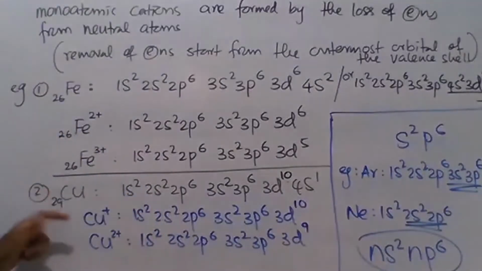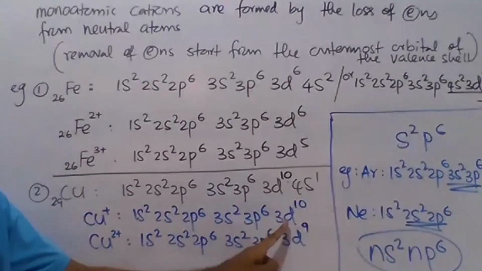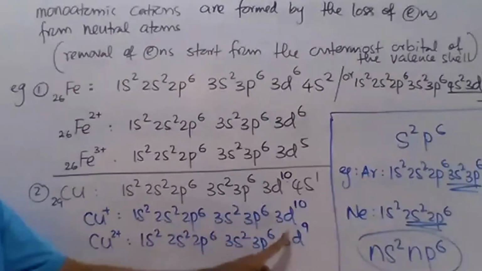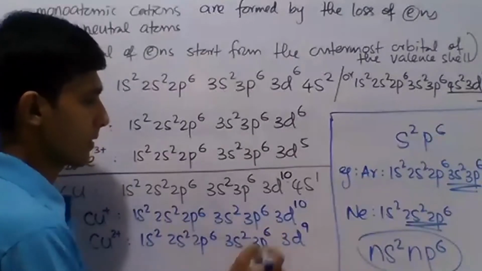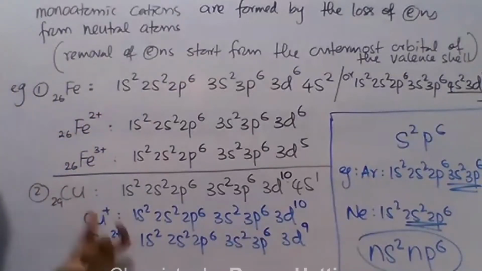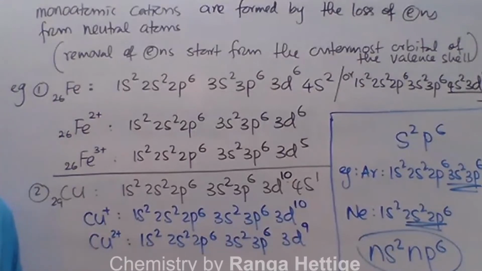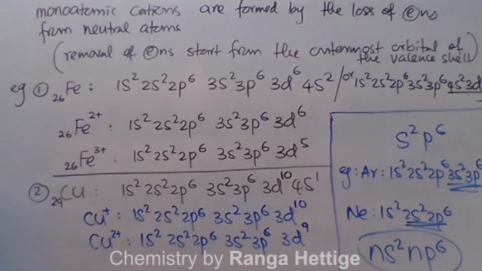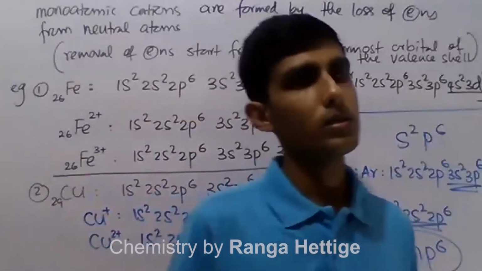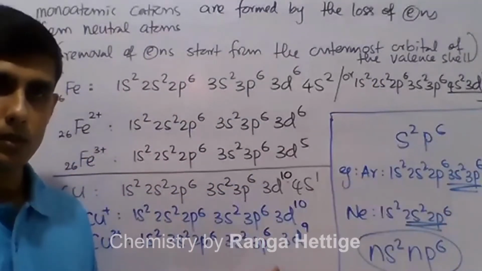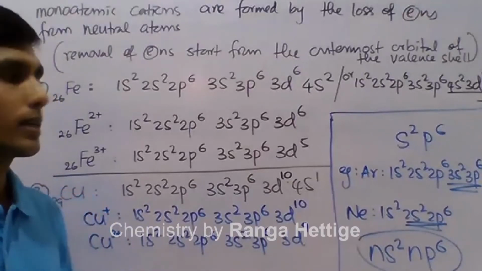That means, for example, when you compare these two, copper +1 has a stable configuration 3d10, here 3d9. Now we know that a completely filled sub energy level 3d10 is more stable. So I can say in the gas phase, gaseous copper +1 is more stable than gaseous copper 2+. But everyone knows that in solutions, the most common ion that you have heard for copper is copper 2+. Electron configuration can be used to compare the stabilities of gaseous isolated atoms and ions.